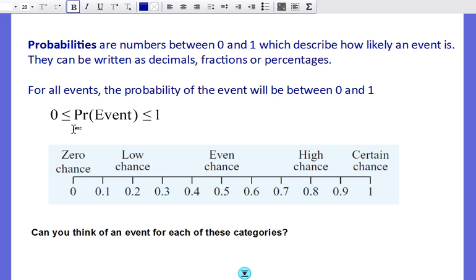Now in class we went through these categories and thought about examples: a 0 chance, that's like pulling a Redskin out of my packet of Sherbies, a low chance, even chance, high chance and certain chance. So if you're watching this video, it would be a good idea to have a go at this exercise.